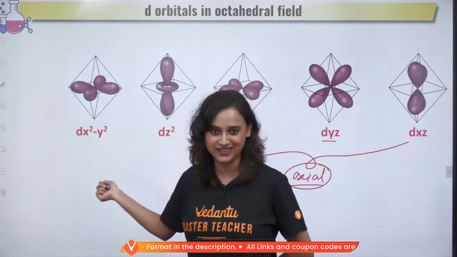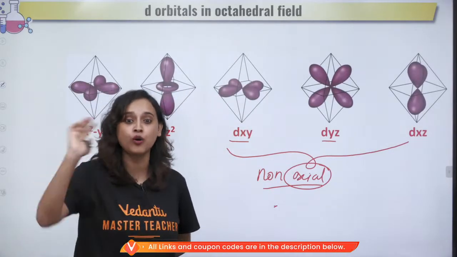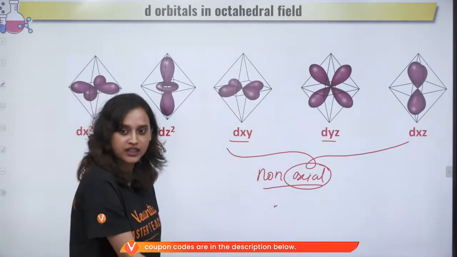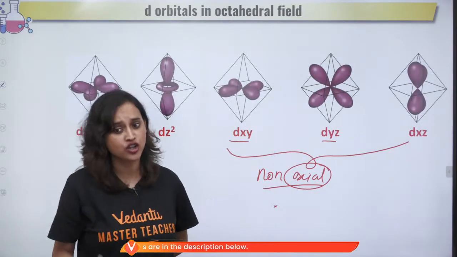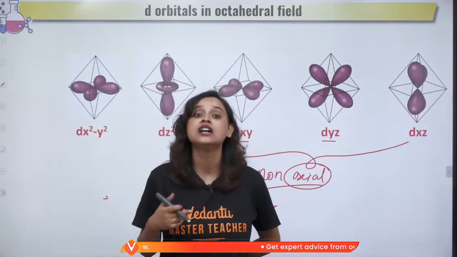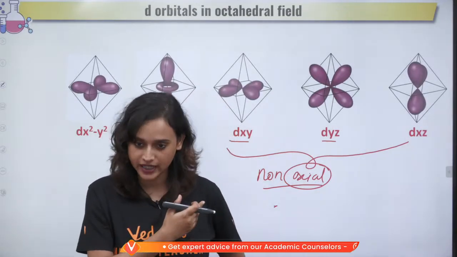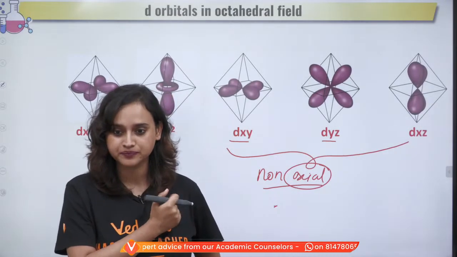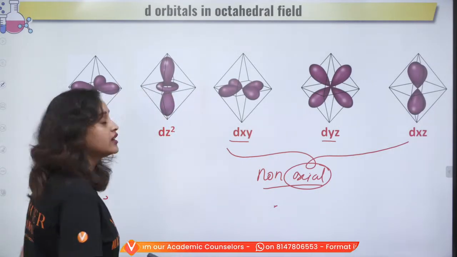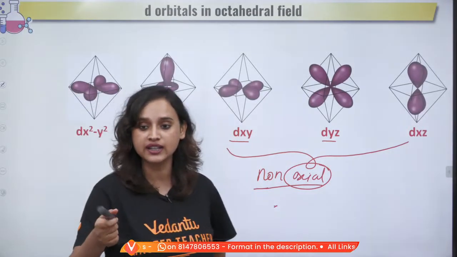This is very important. To understand crystal field theory, which is the big boss of this whole chapter, it's very important that we study this. I have mostly seen that many students find it very tough, but it is not going to be tough after this, okay? So, can we please focus here, everybody? Great. Now, so this is non-axial, everyone. Can I get some thumbs up? Do we understand this?